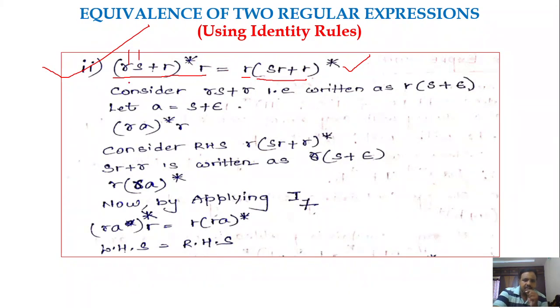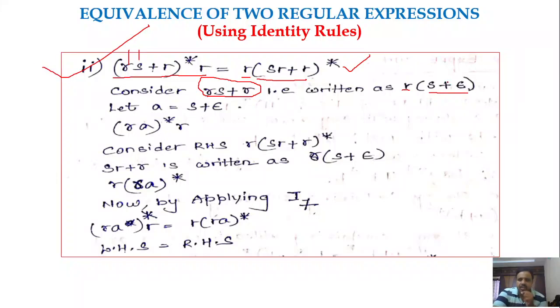Let us consider the LHS first. In this you have RS plus R. Here you could take R as common, so you get R followed by S plus epsilon.